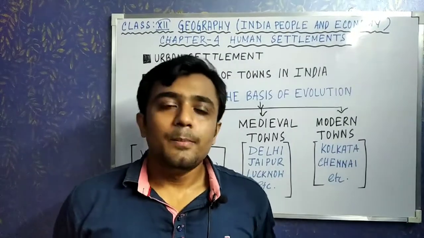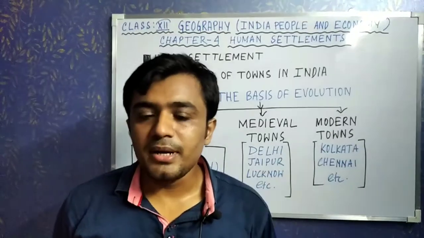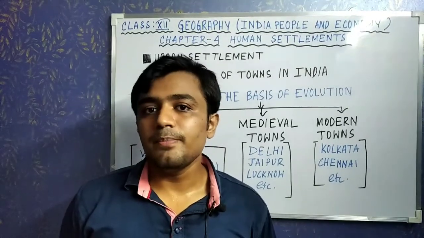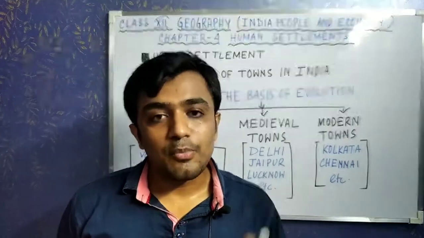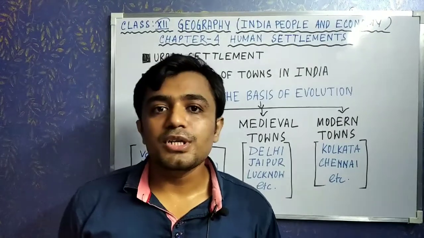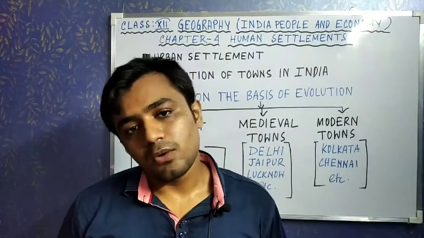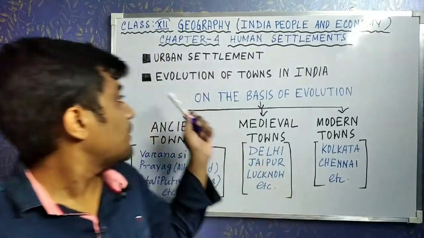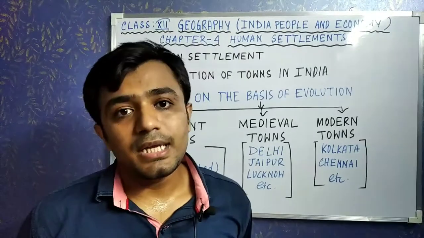If a municipality or corporation or sanitary board or cantonment board is present, if a minimum of 75% of the population is engaged in non-agricultural activity, if the population density is 400 per square kilometer, and if the minimum population is 5,000, then we can consider a region as a town or an urban region. Clear? So now let's talk about the next topic, evolution of towns in India.